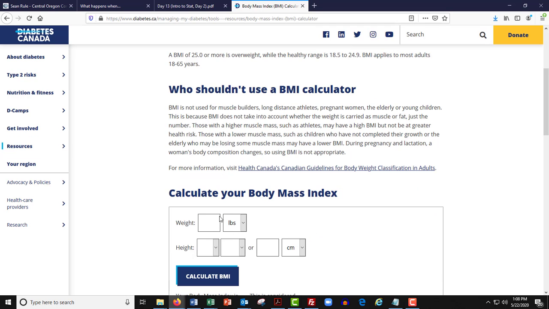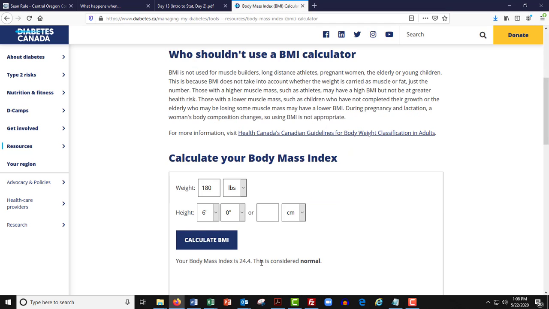For example, down here, I'm going to throw my numbers in here. I'm about 180, depending on what time of year you ask me. I'm about 6 feet tall. And I have a BMI of 24.4. That's considered normal. However, if I go to 185, which sometimes I am, depending on what time of the year it is, then I'm overweight. Well, that's ridiculous. That's absolutely ridiculous.